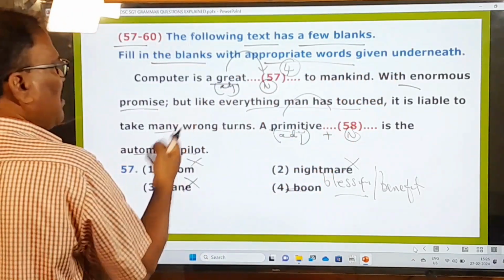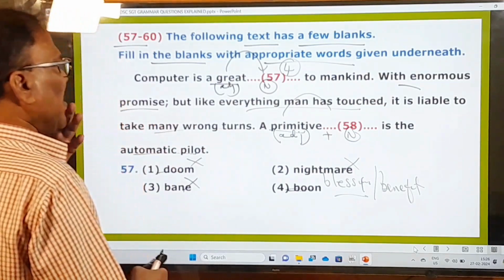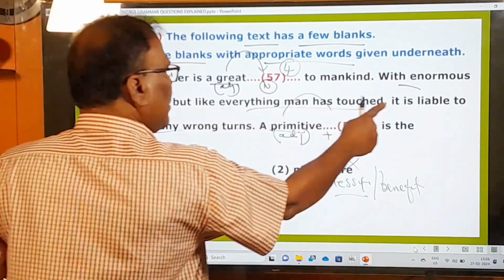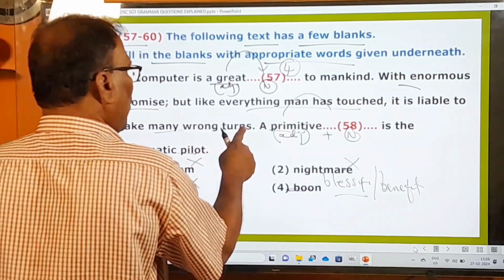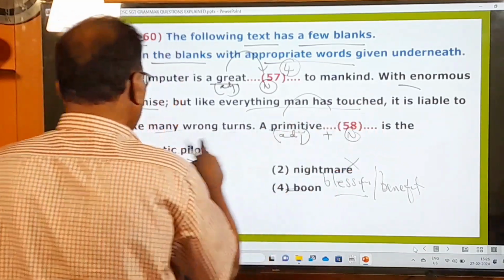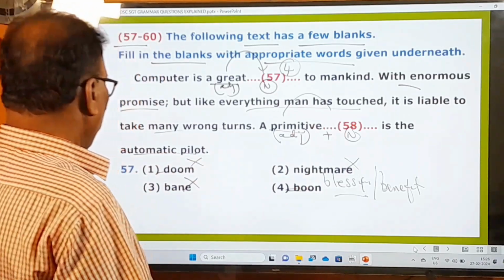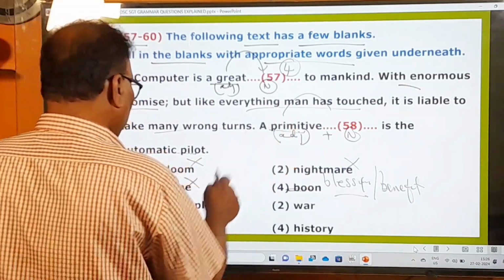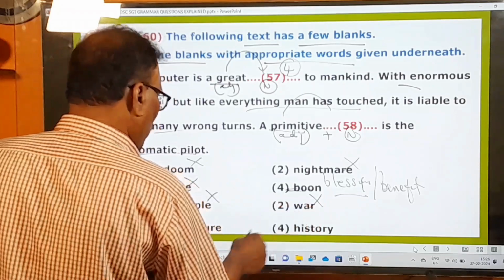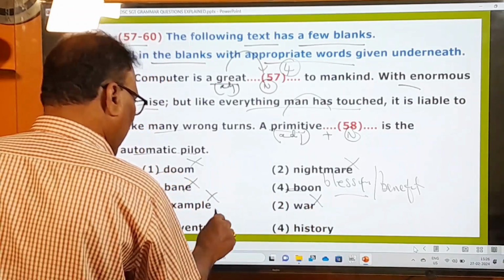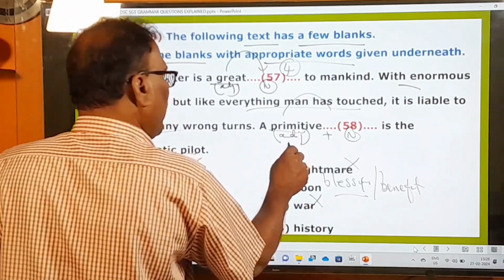With enormous promise. Computers have promised a lot of development, but like everything man has touched, it is liable to take many wrong turns. A primitive dash is the automatic pilot. So let us see what to be used in this 58th blank. A primitive example? No. A primitive war? No. A primitive adventure? Okay, a primitive adventure.